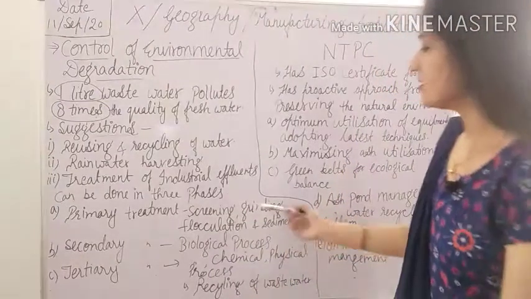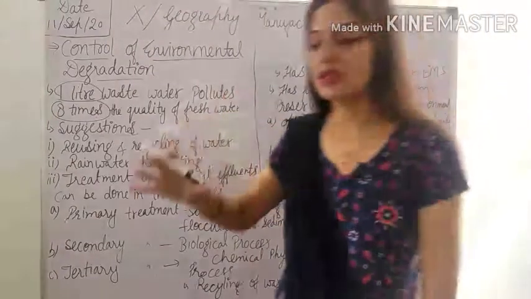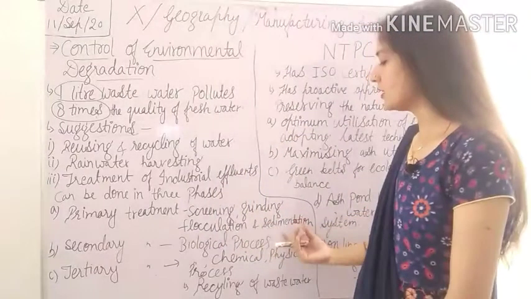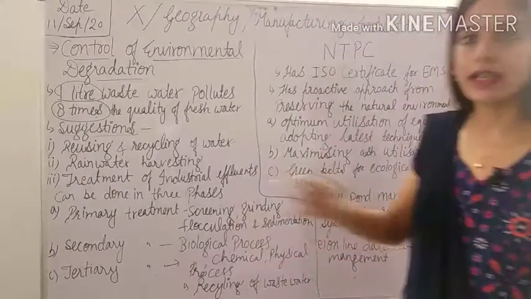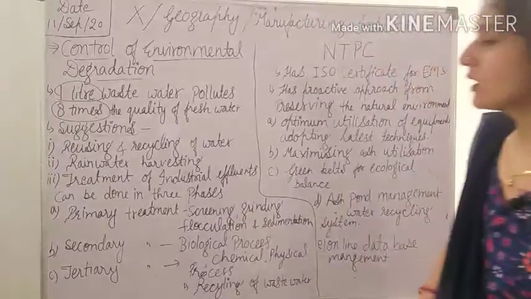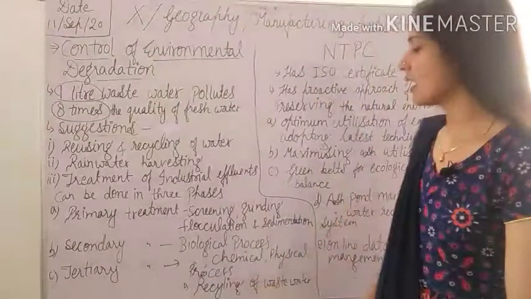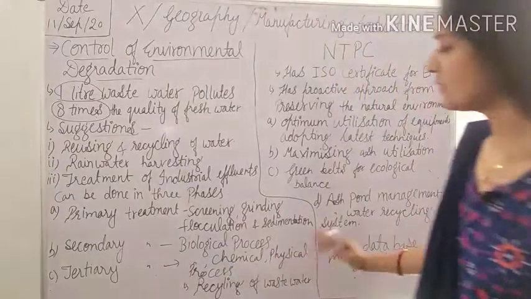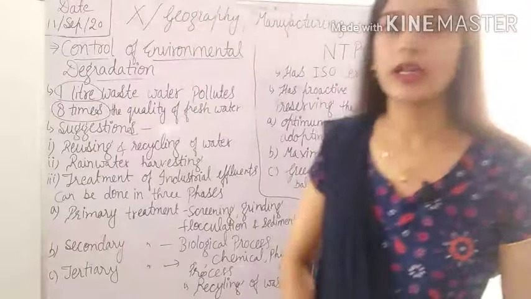In the primary treatment, there is screening, grinding, percolation and sedimentation. Step-wise, firstly we have to observe what kind of pollutants are there. Then, adopting the grinding and percolation method, we have sedimentation, so that we can find out which kind of pollutants can be segregated in what way. Then next is secondary treatment, in which we can adopt the biological process. In the tertiary treatment, along with the biological process we have chemical and physical processes also, and then the recycling of wastewater can be done.